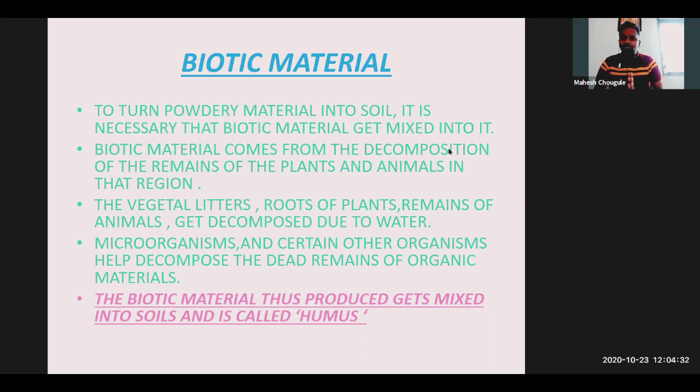So let's see in detail exactly what the biotic material is and how it helps on the soil. Yes, Rumi. Ranjita, can you answer? Relating to or resulting from living organisms. Excellent. Living organisms, yes, including the biotic.